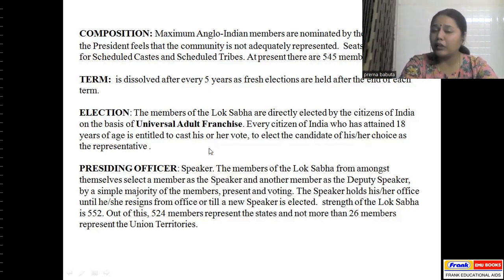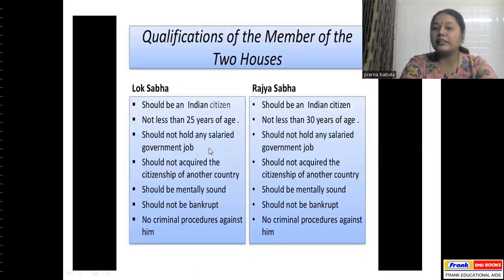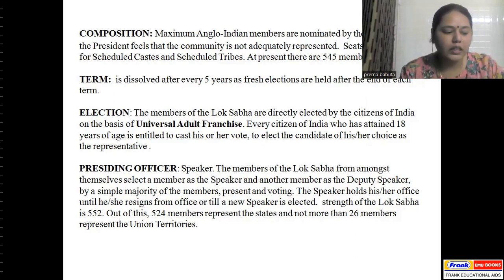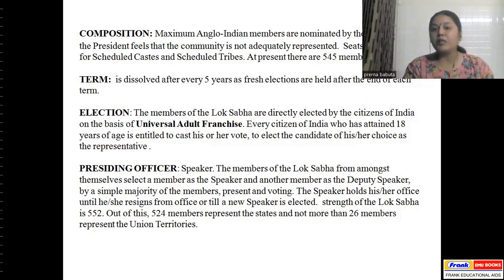Now, who's the presiding officer of the Lok Sabha? It is the speaker who's the presiding officer. The members of the Lok Sabha amongst themselves select a member as the speaker and another member as the deputy speaker. However, it is very important that this person who's chosen as the speaker is not biased towards any political party. And how is he elected? By a simple majority of the members present.